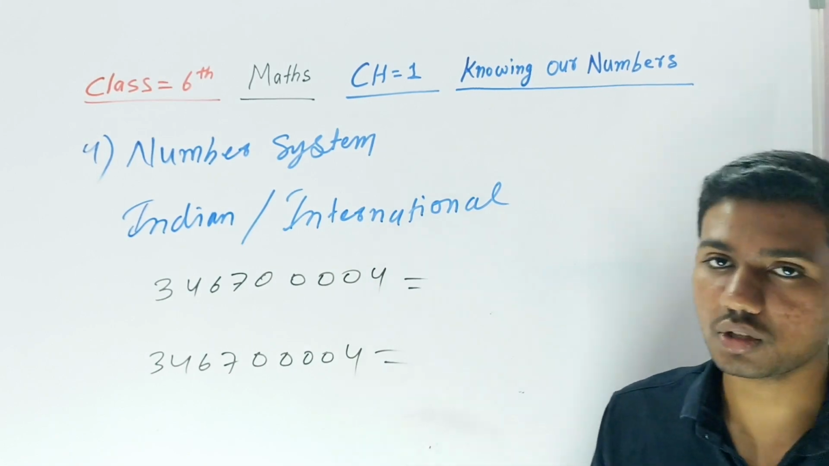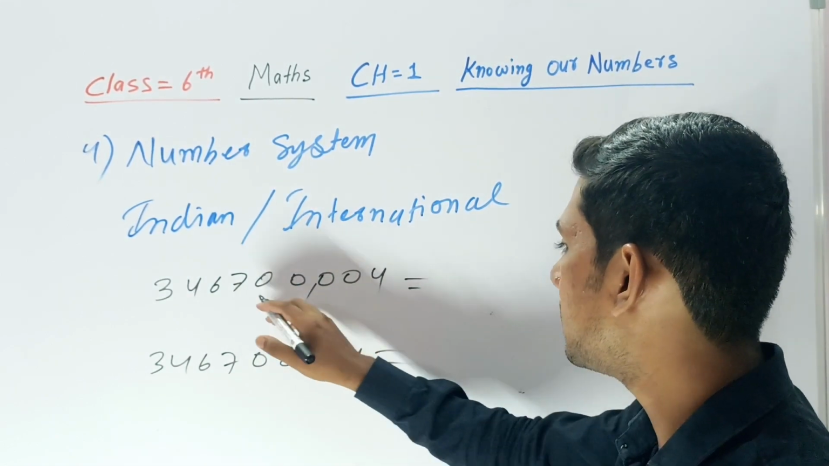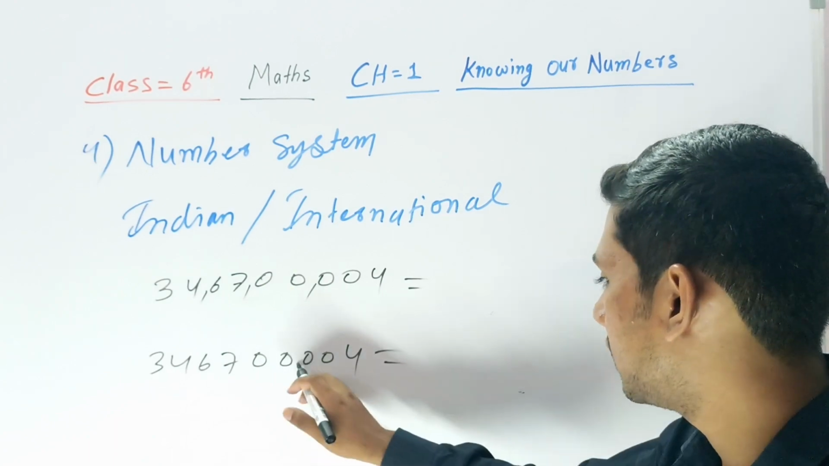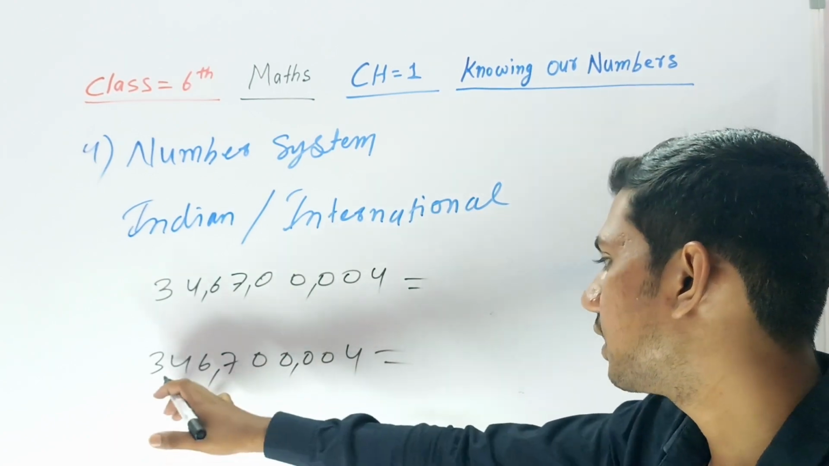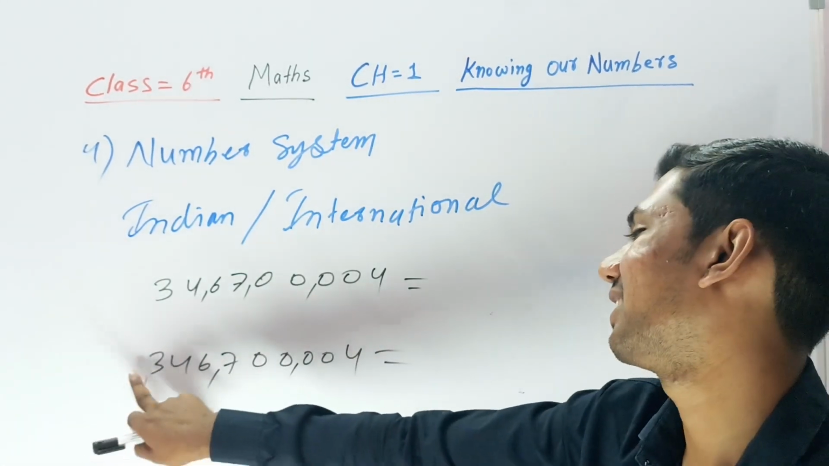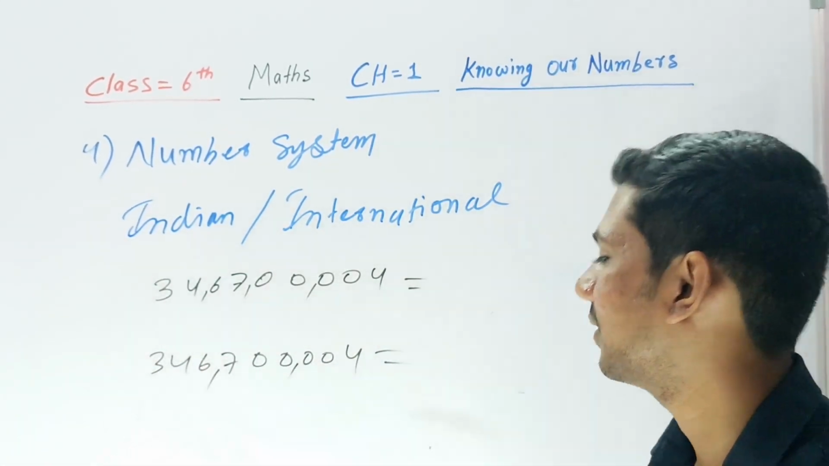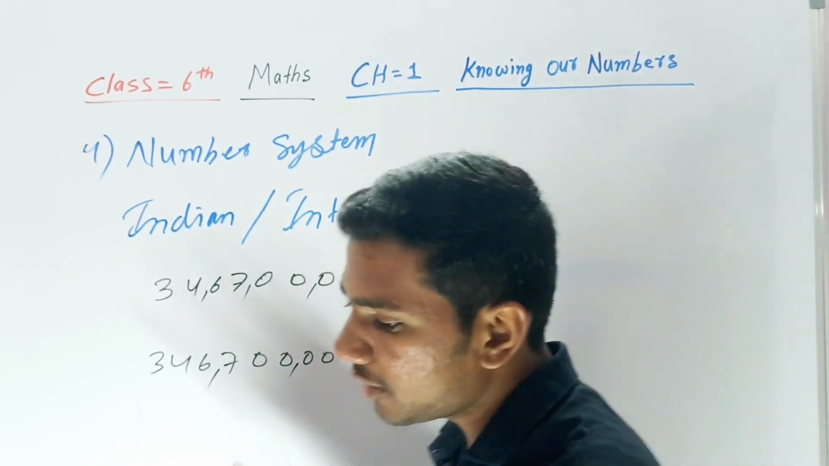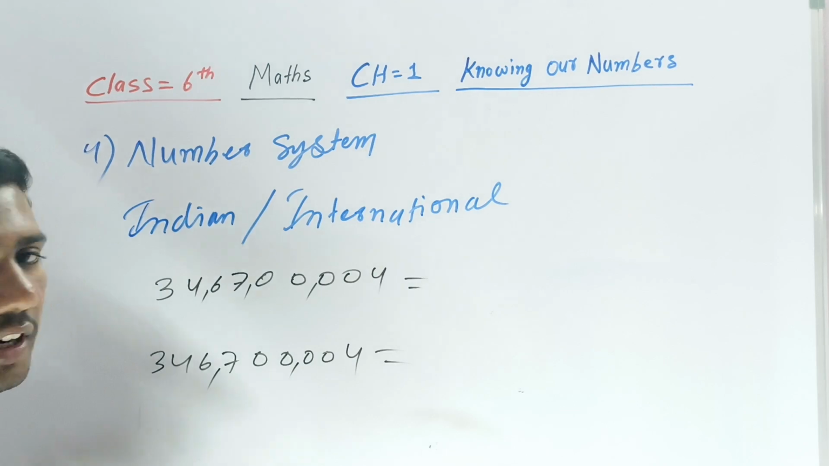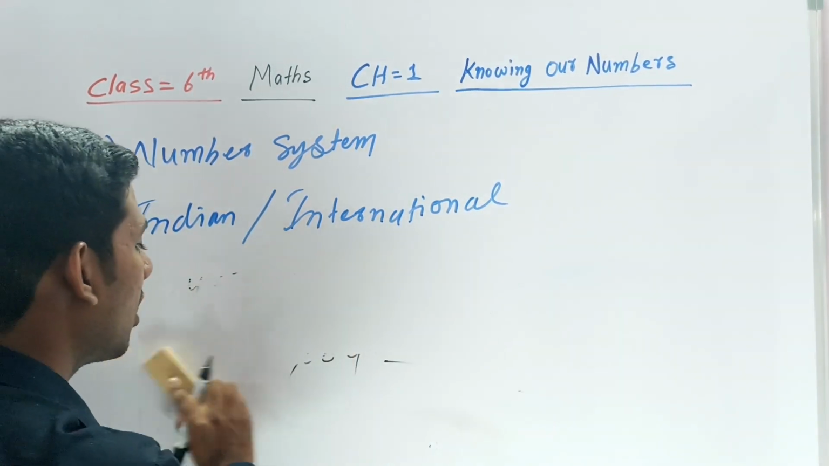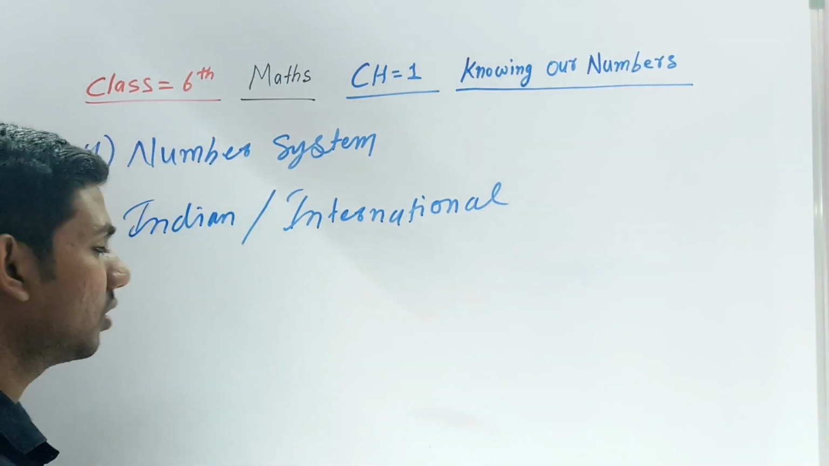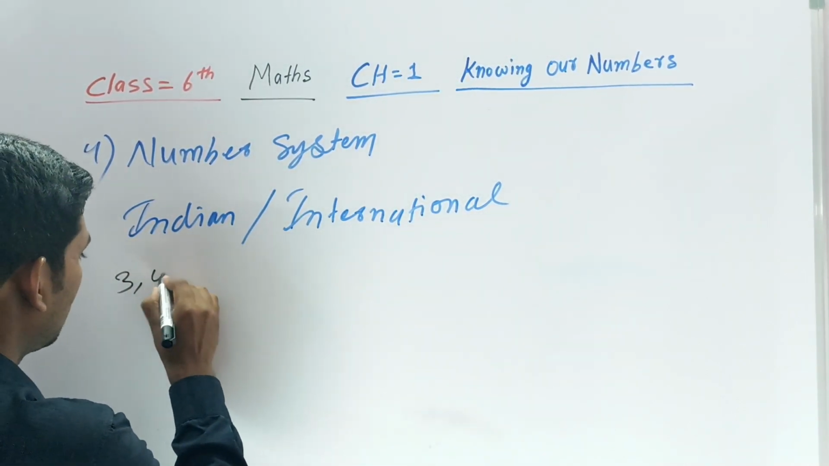Now write this number and put commas in it. In the Indian number system, it is 3 digits, then 2 digits, then 2 digits. In the international number system, it is 3 digits, then again 3 digits. We will not put a comma at the end. Now it's completed. I hope you understand the commas. How will you write this? Suppose in the Indian number system, how will you write it? You will write it easily, like suppose this is a 3.